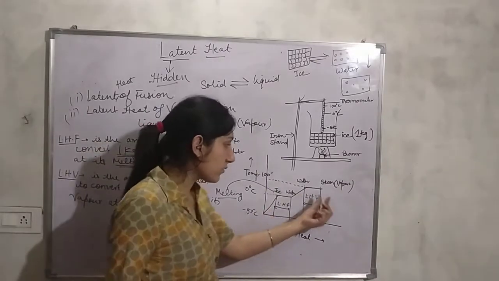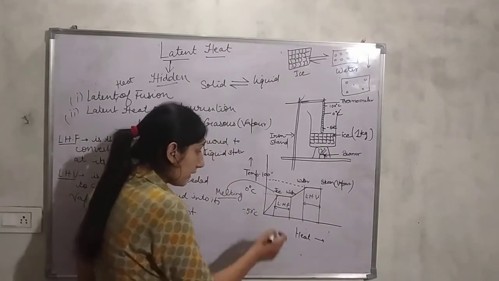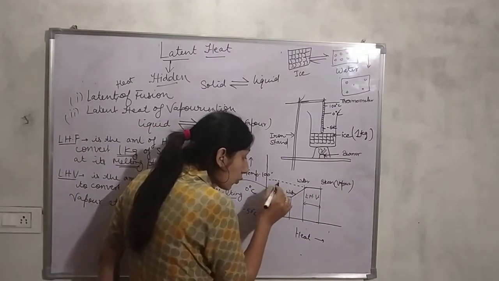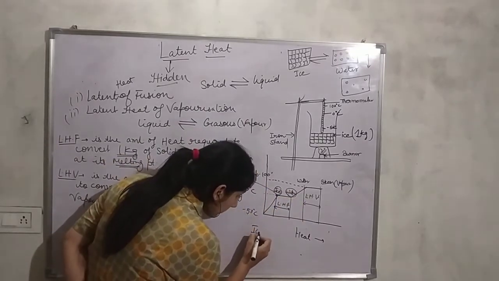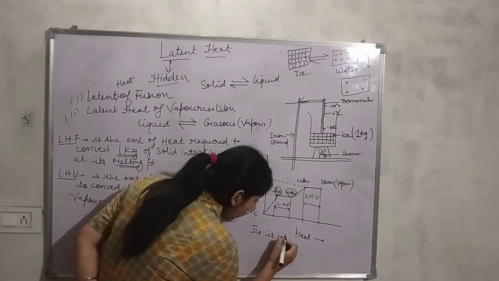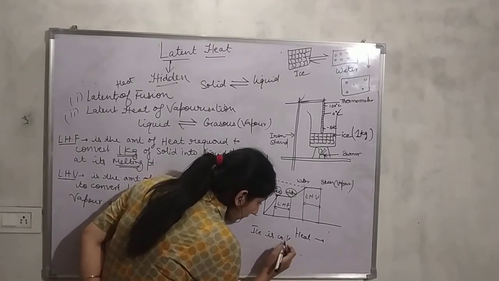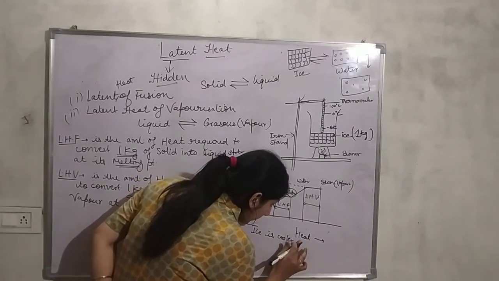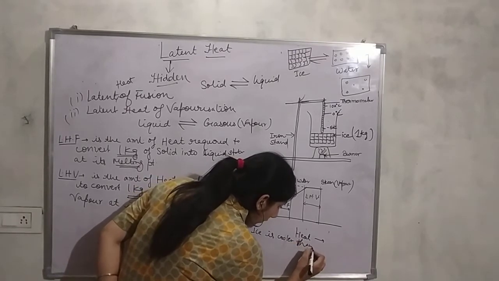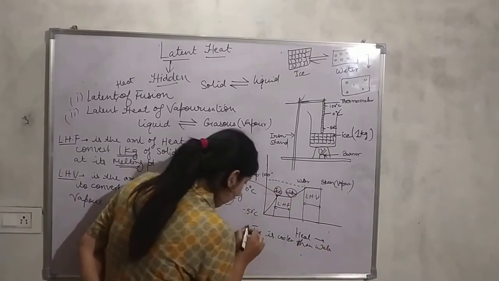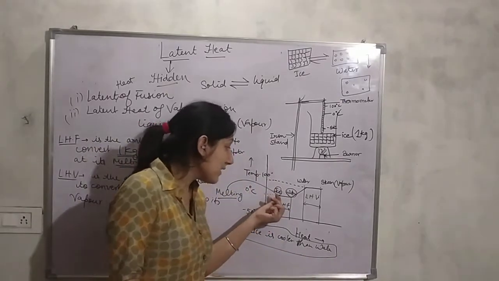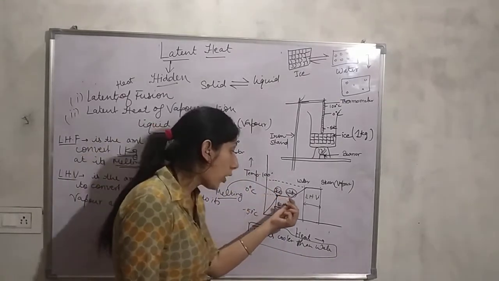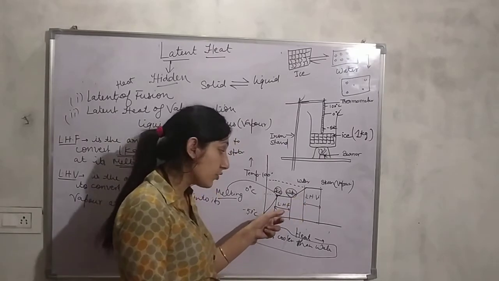So from this too you can see that ice is cooler than water. Why? Because water has latent heat of fusion in it.